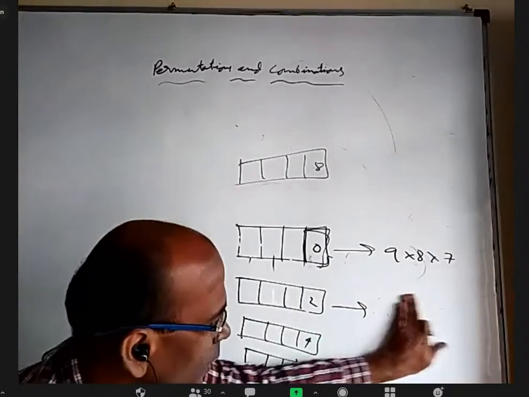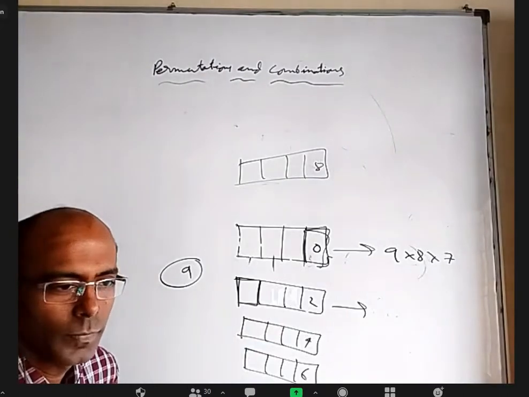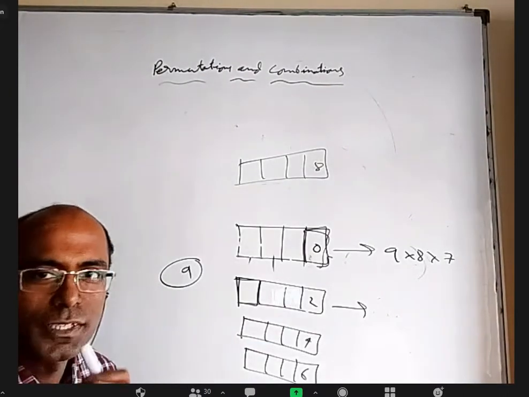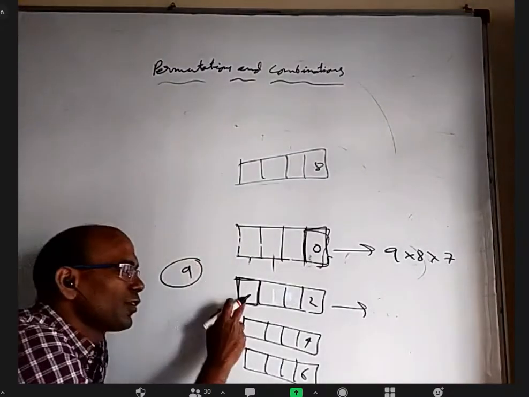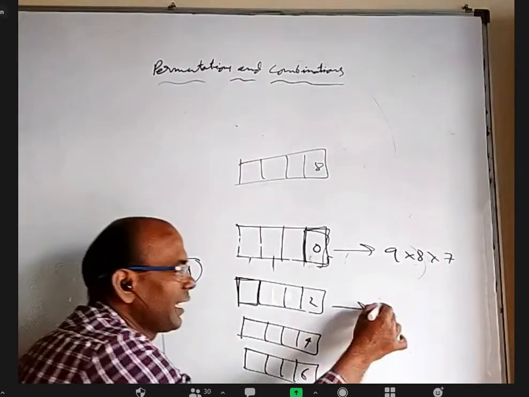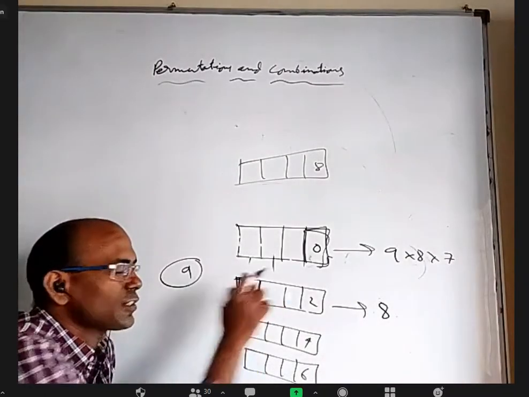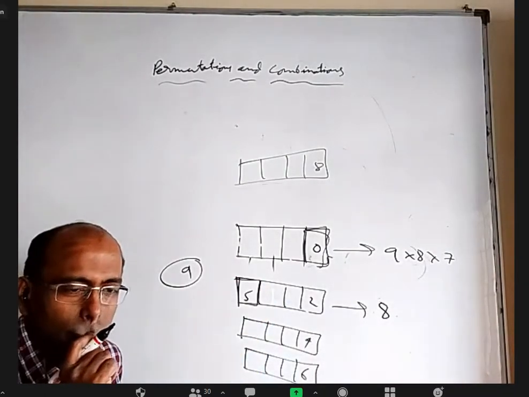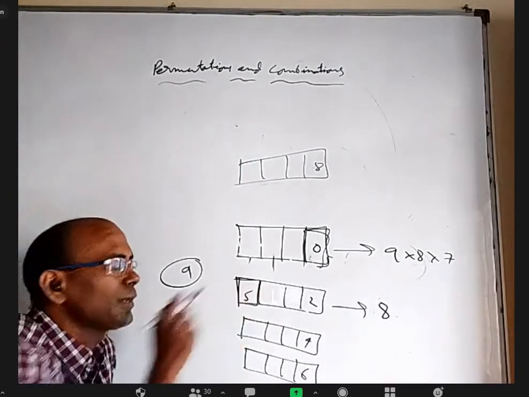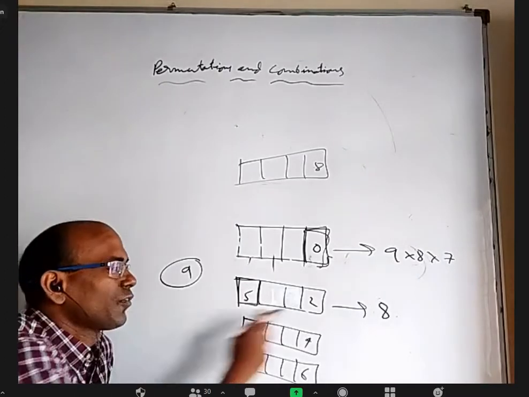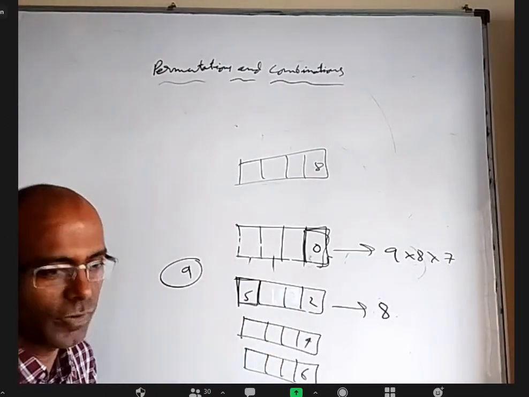Sorry. Tell me, for filling this, how many choices? 9. 8. Eight. We cannot use 2. We cannot use 0. We cannot use 2. So it will be 8 ways. Okay. Let's say I kept 5 here. Now tell me, for this, how many choices? 7. 8, sir. 8. Because now 0 can be used here. Okay. So 2 cannot be used. 5 cannot be used. But 0 also can be used. Except 5 and 2, anything else is okay.